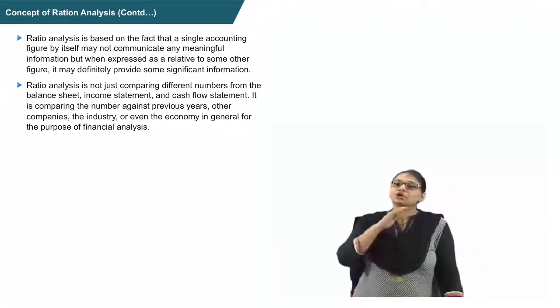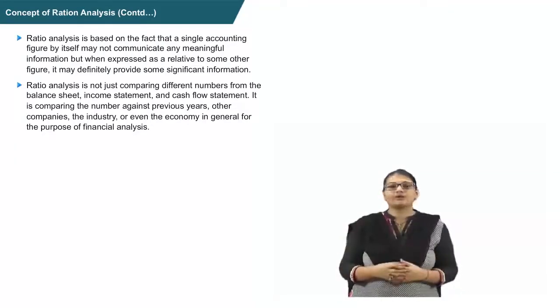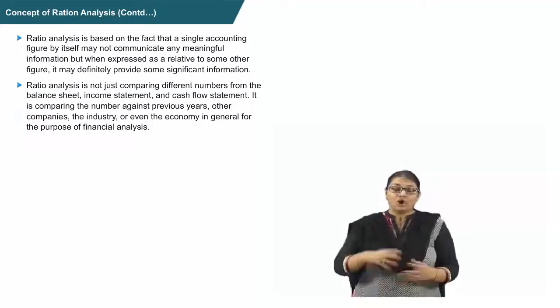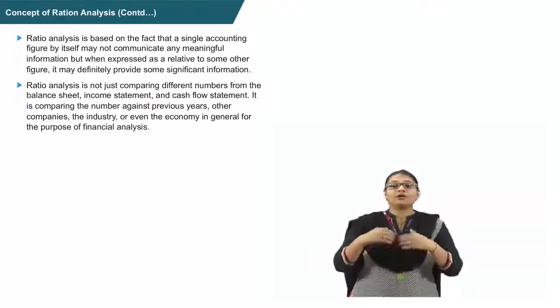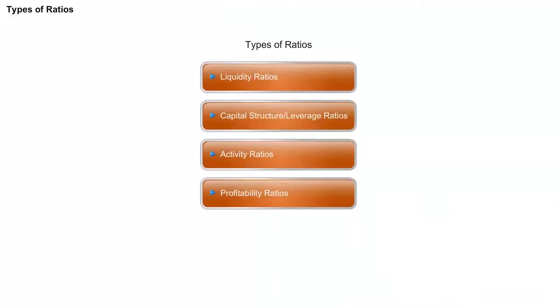Ratio analysis is not just comparing two different numbers from the financial statement or from cash flow or from the income statement, but comparing the number against previous years of the same company or of other companies, or within the industry or even within the economy. Basically, there are four types of ratios: liquidity ratio, capital structure or leverage ratios, activity ratio, and profitability ratio.